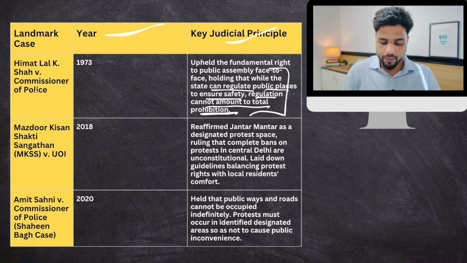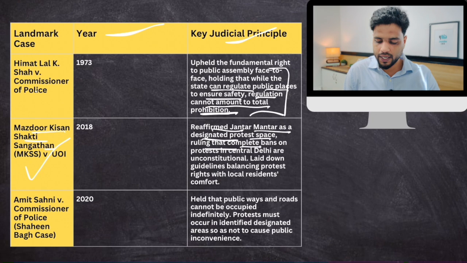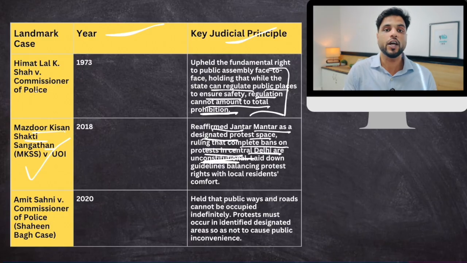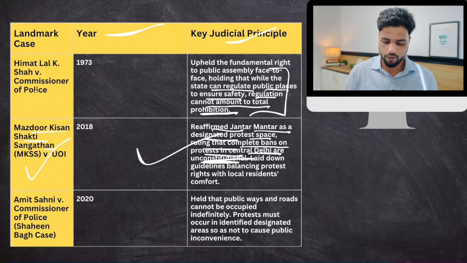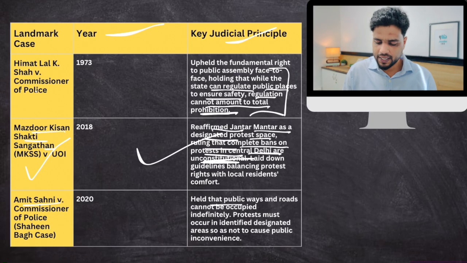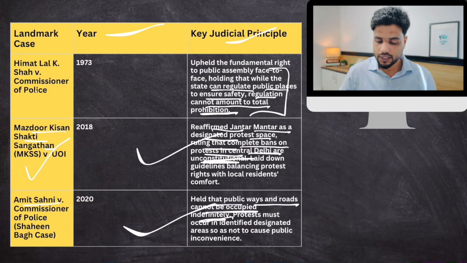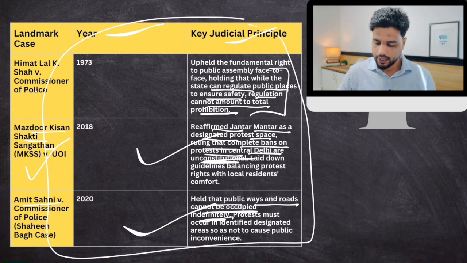Then again, in the Mazdoor Kisan Shakti Sangathan case, the Supreme Court reaffirmed Jantar Mantar as a designated protest space, ruling that complete bans on protest in central Delhi are unconstitutional. Basically, the government came out with a notification that in central Delhi, Jantar Mantar, you cannot protest. So the Supreme Court said, no, you need to designate a specific site for protest. Then the Amit Sahni case held that public ways and roads cannot be occupied indefinitely. So you can protest, but you cannot cause indefinite public inconvenience, which happened in the farm protest. So this is there. Clear?